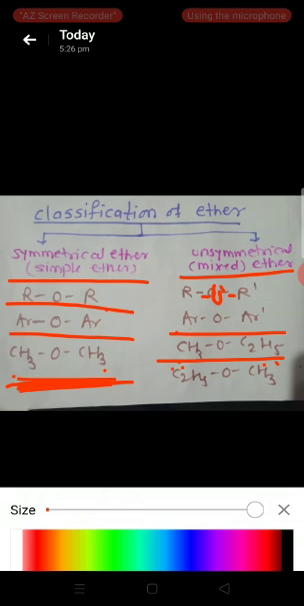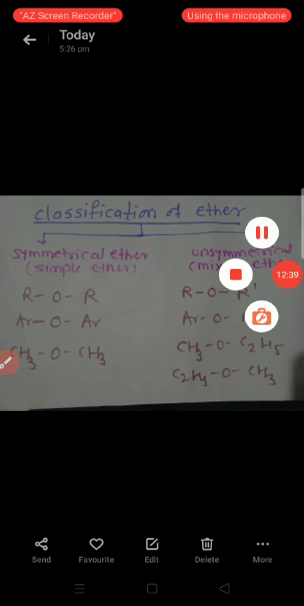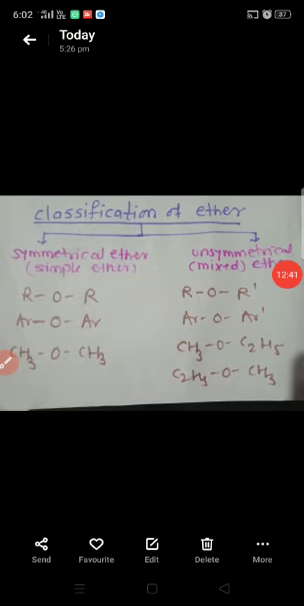In this way, we see the points: definition of alcohol, phenol, and ethers, and classification of alcohol, phenol and ethers. I hope you can understand the point. We have to stop here. In the next period, we will see the nomenclature of alcohol.